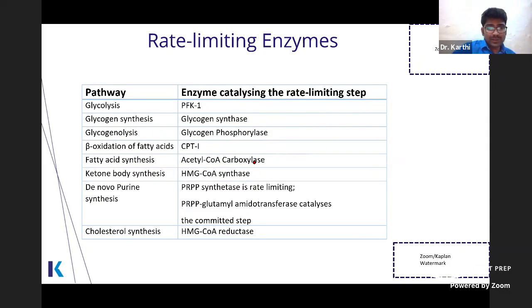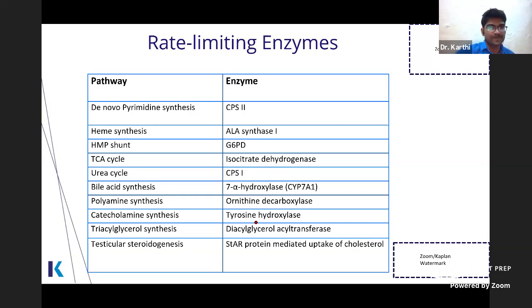De novo purine synthesis: PRPP synthetase is the rate limiting enzyme, and the enzyme amidotransferase catalyses the committed step. Cholesterol synthesis, everyone knows: it is HMG-CoA reductase, not HMG-CoA synthase, which is inhibited by statins. These are the other lists also. Bile acid synthesis: they can ask 7-alpha hydroxylase. Polyamine synthesis: ornithine decarboxylase.